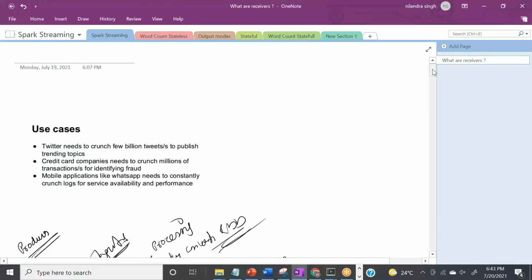And Twitter literally uses Spark streaming. Credit card companies need to crunch millions of transactions to identify fraud. That's one of the applications. A mobile application like WhatsApp needs to constantly crunch logs for service availability and performance, right? And even the meeting in which I'm talking to you guys needs to crunch a lot of logs just to see whether the online meeting application is working fine or not, right? So there are so many use cases. These are just a few of them.